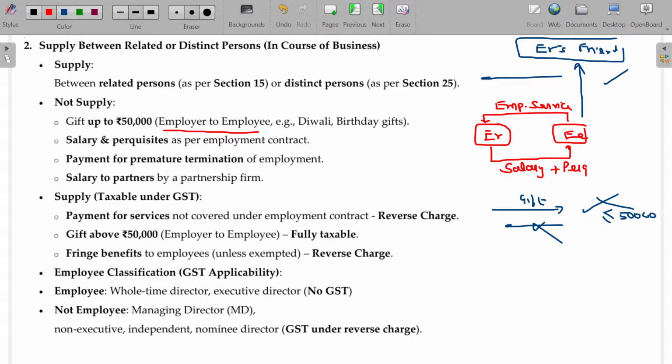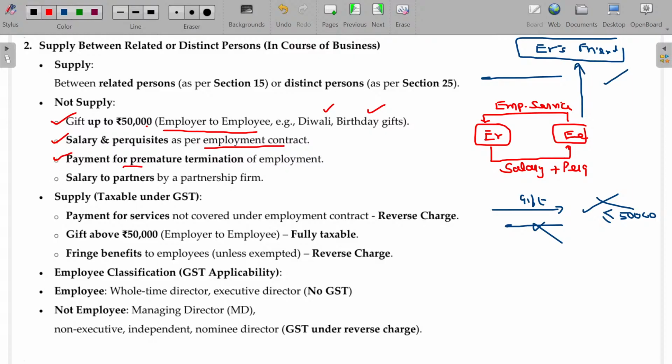In an employer-employee relationship, gifts up to 50,000 rupees offered during Diwali, birthday gift, marriage anniversary, whatever it may be, do not form part of supply. No need to worry about that. Salary or perquisites offered as per the employment contract also do not form part of supply.